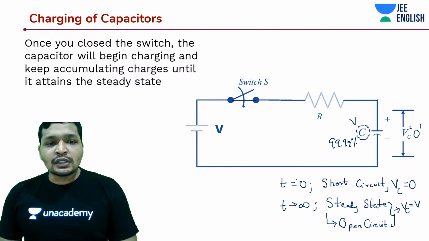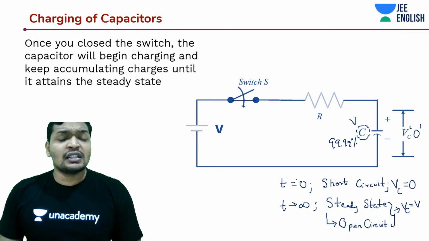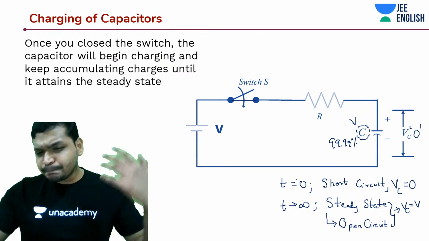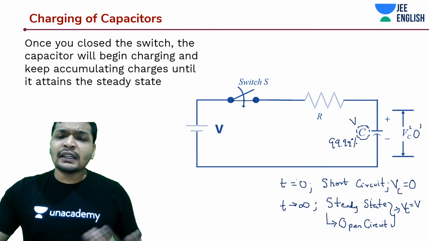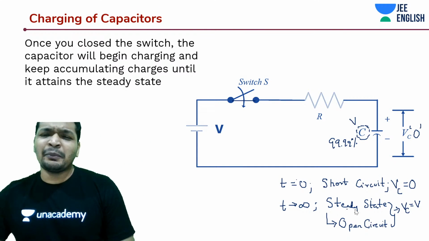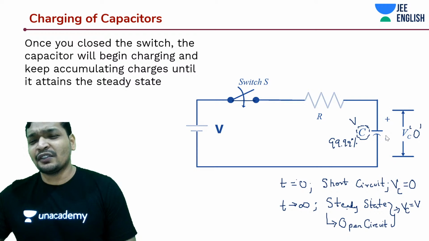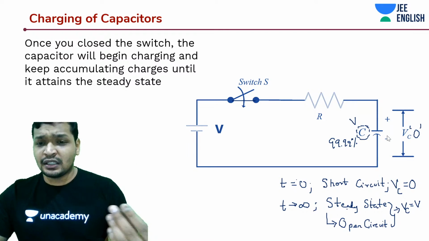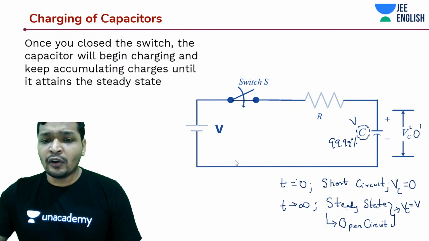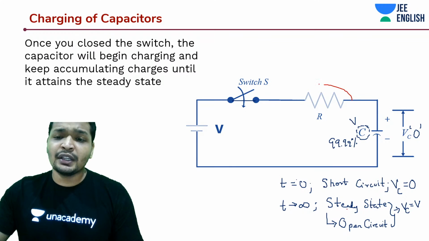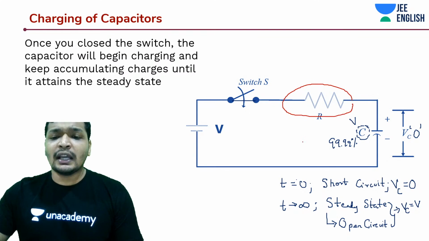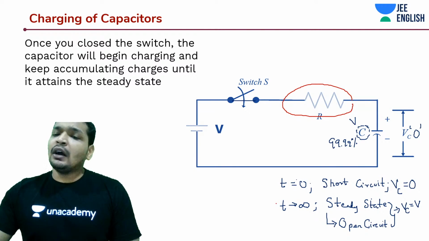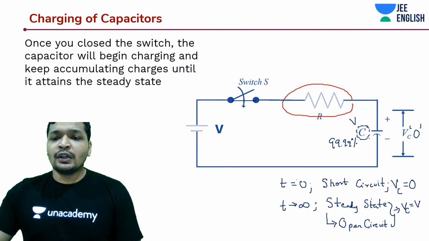So stay focused and try to absorb and grasp the concept as closely as possible. Once you close the switch, the capacitor will begin charging and will start accumulating charges until it attains the steady state. Practically speaking, your capacitor is going to be 99.99999% charged after some time, depending upon the resistor as well. So how your capacitor is going to get charged will also depend upon this resistor in this combination. But after a long time, this capacitor is going to behave like an open circuit, so it would attain all the potential.